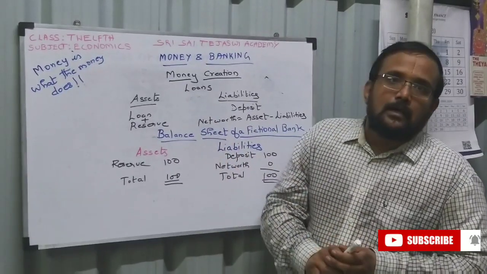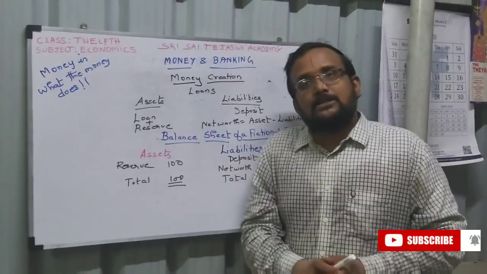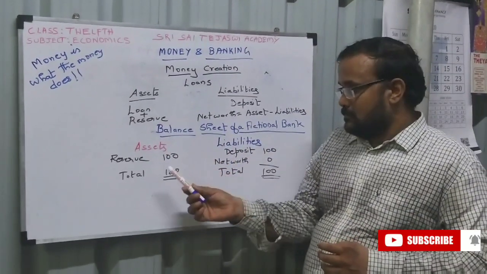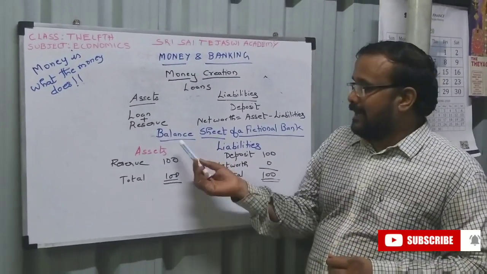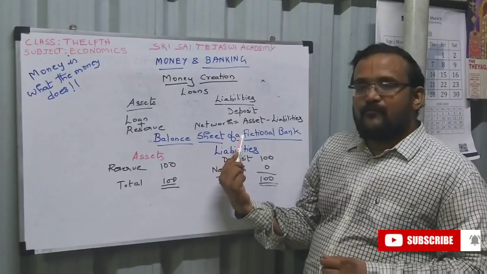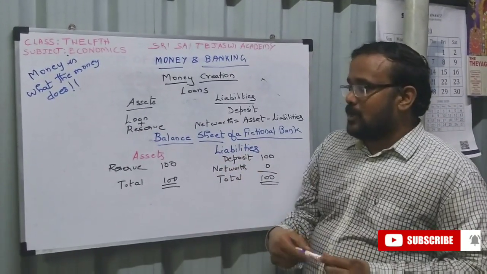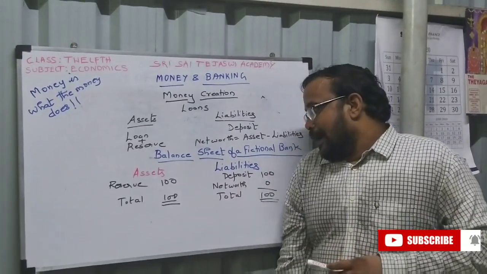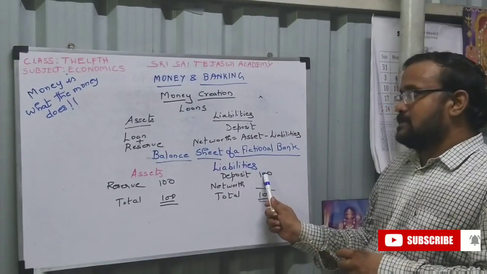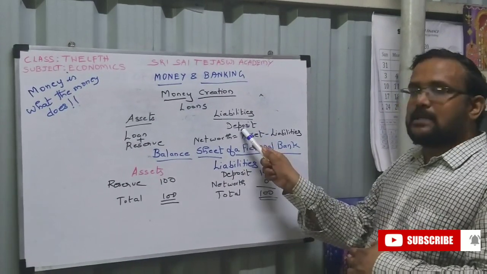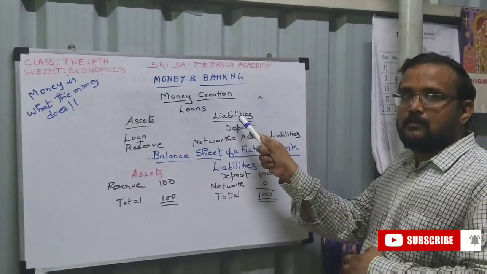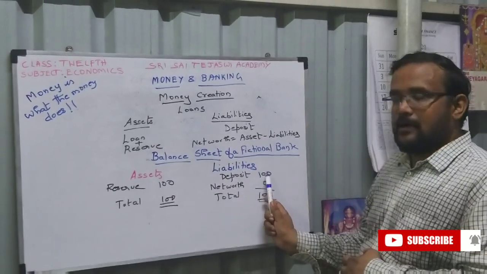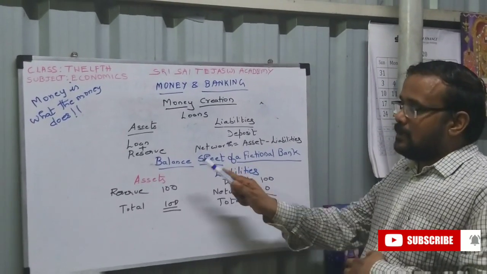Now I told you there is a balance sheet for a bank also. We will try and establish a balance sheet for a fictional bank. So how does it look? Take an example. I deposit 100 rupees. Deposit comes under liability. So under liability I write deposit 100.